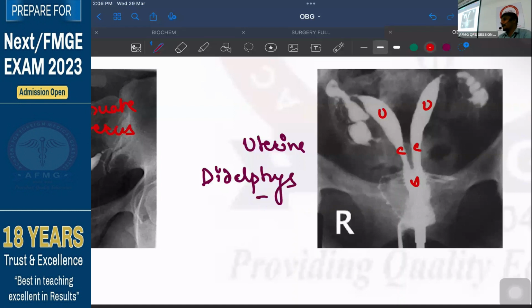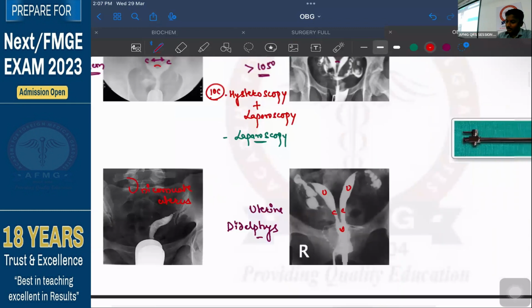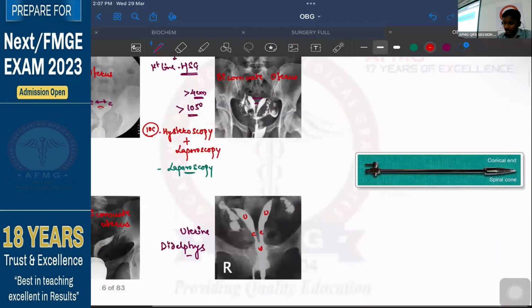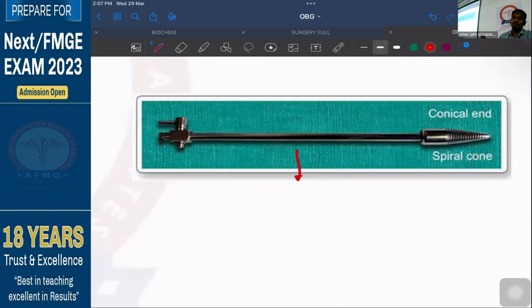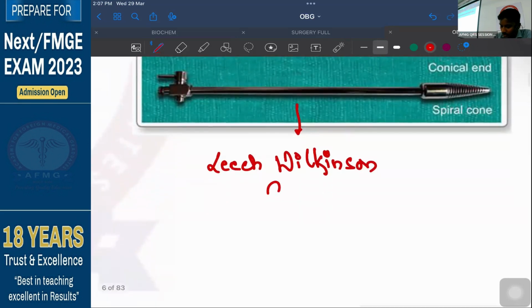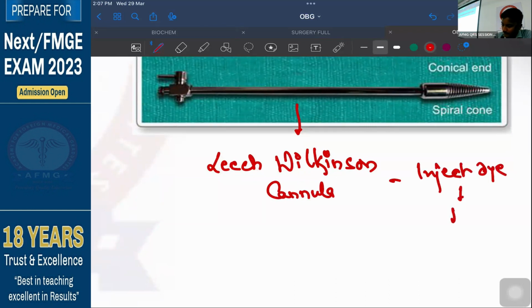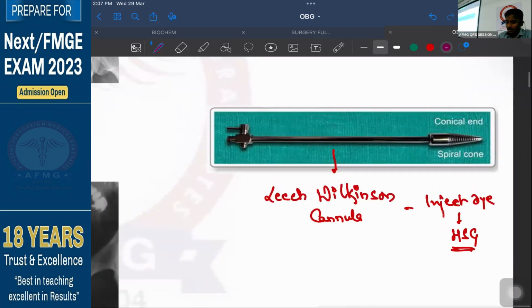No issues till here, anybody? Now if I talk about this cannula which came in your examination earlier. So this cannula is used to inject the dye into the genitalia of this female during a HSG scan. So this cannula का नाम क्या होता है? So this is what is known as a Leach-Wilkinson cannula. It is used to inject a dye during HSG. I hope there is no issues now.